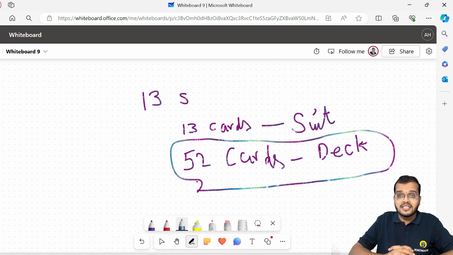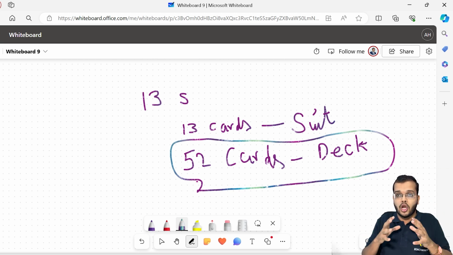So what is the answer for this question? I am expecting you to answer it in the comment section. Let me see how many of you can answer it correctly. To repeat, I have 13 cards in a suit and 52 cards in a deck. What is the probability of drawing a spade? I need to know the spade card, right? We are drawing a spade from a standard deck of playing cards. Please answer this question in the comment section correctly.